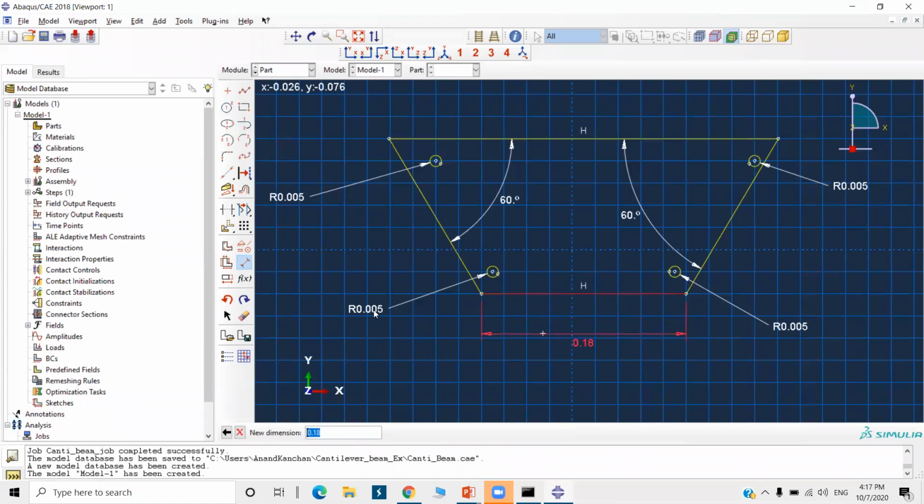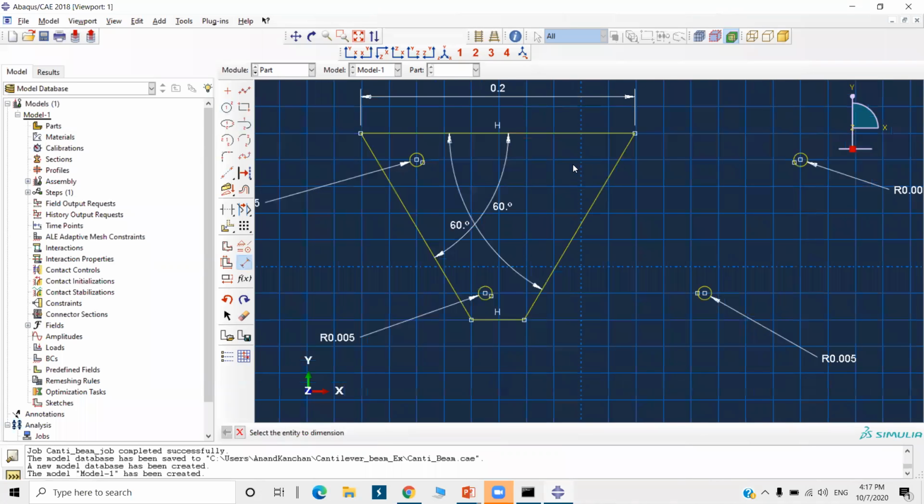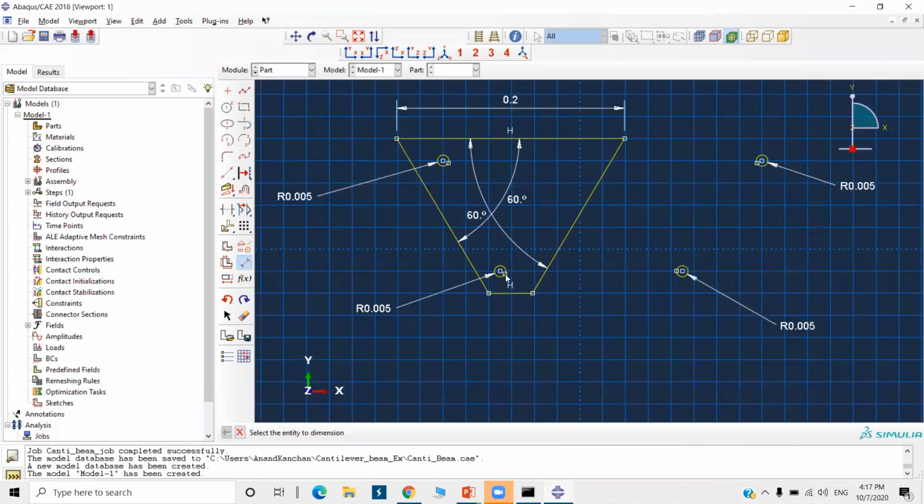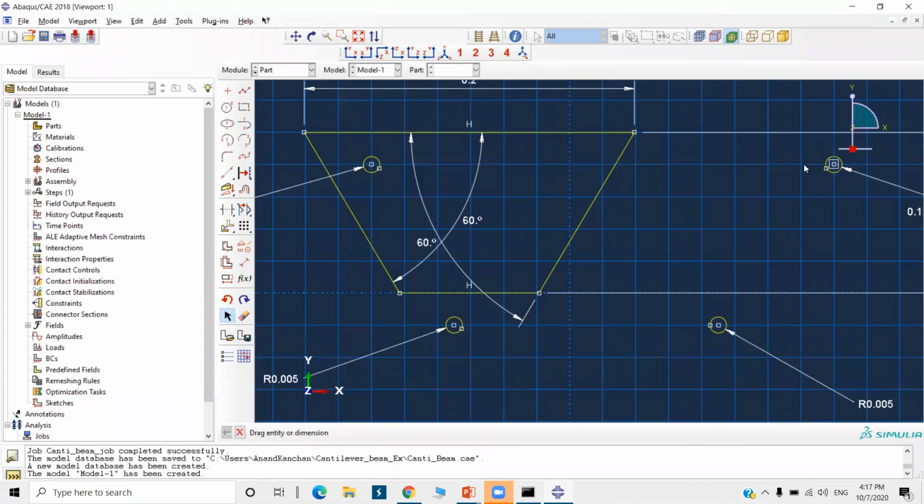For this one, it is 0.2. And this is 0.1. Okay, I will just move these circles to location.